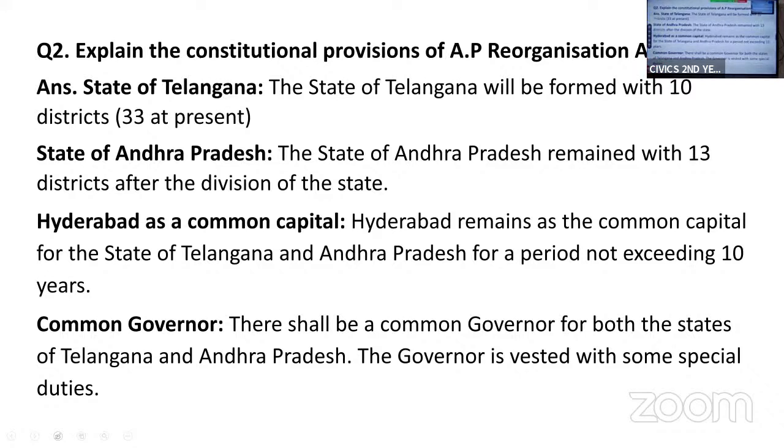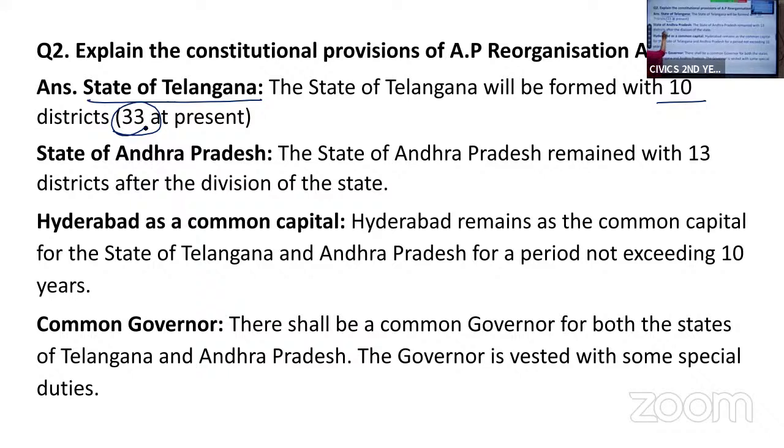So let us see what it is. According to this act, a new state, the state of Telangana, will be formed with 10 districts. Now, at present, we have 33 districts. When Telangana state was formed in 2014, it was formed with 10 districts.